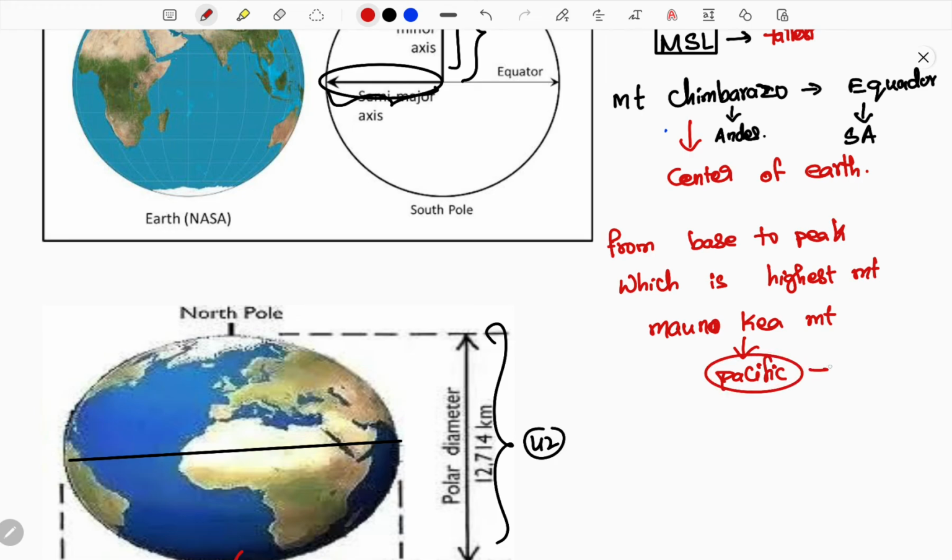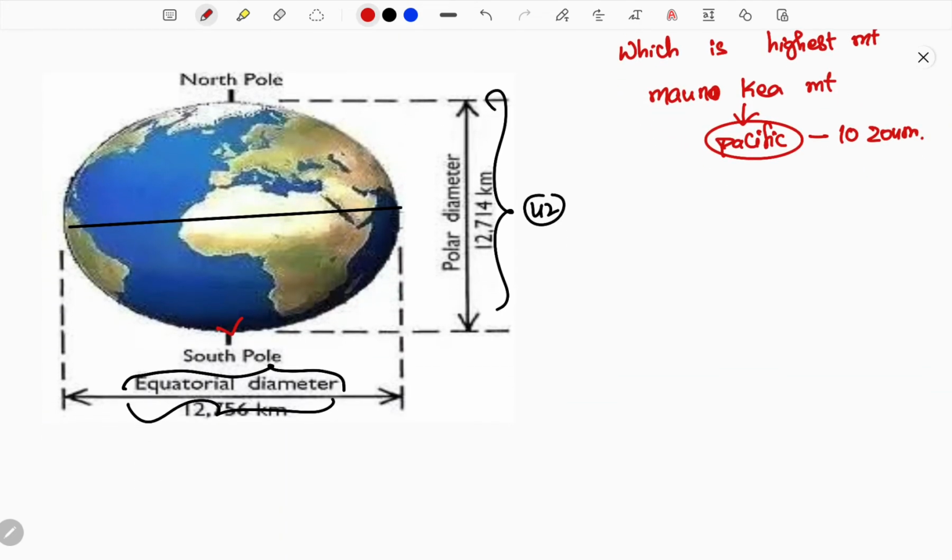What is its height? I don't remember the exact value, let me tell you. It is 10,204 meters. Yes, this is right, 10,204 meters. But let me make it clear why there is this difference here. If you consider this as the base of the ocean, Mount Everest is located like this, and Mauna Kea is located like this.